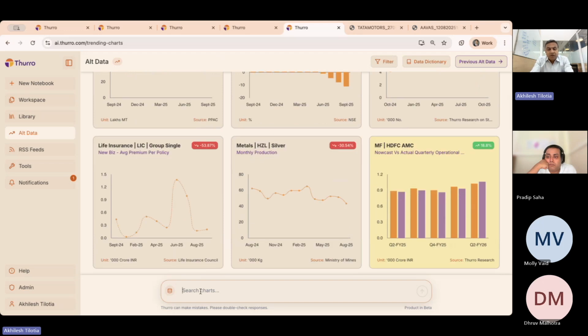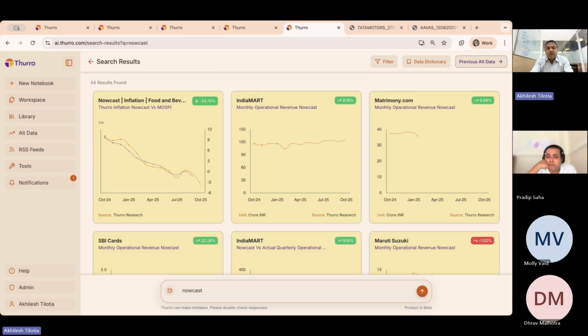What do we do with a lot of these data sets that we collect? We are then able to create what are called nowcasts. Nowcast basically means that we are able to track a particular variable of a company, which is available more frequently and from an external source, which could be the company itself on its portal, or it could be a government entity or a regulator or an industry body putting it out, etc.